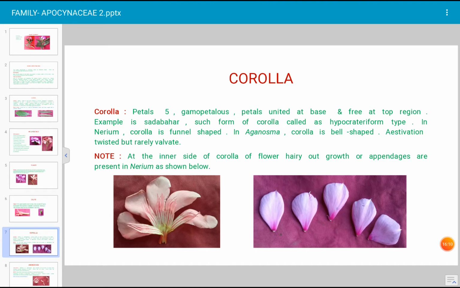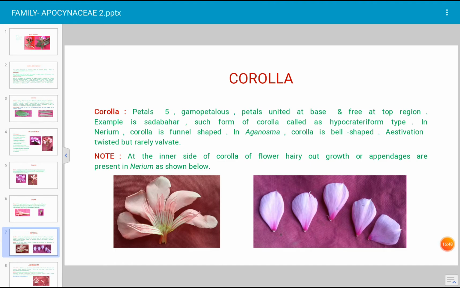Such a type of corolla, which is fused on the lower side and free on the upper side, is described as hypocrateriform corolla. It occurs in Sadabahar, Catharanthus roseus, which is the botanical name of Sadabahar. In Nerium indicum, Kanhed, the corolla is funnel shaped, like a funnel of the chemistry laboratory. In Aganosma, a plant of family Apocynaceae, the corolla is bell shaped.